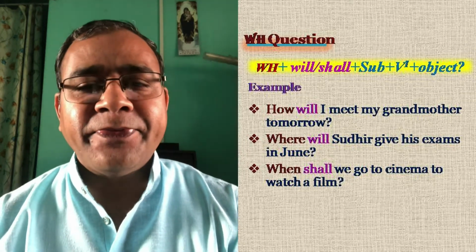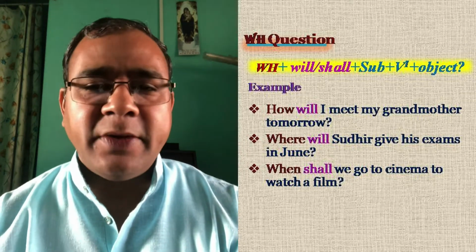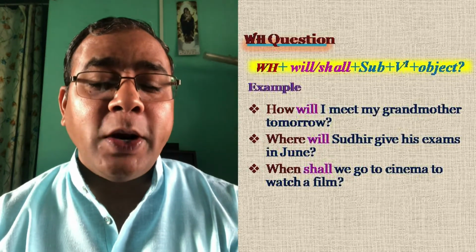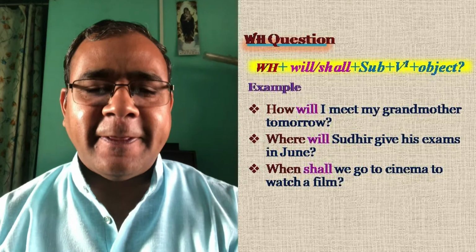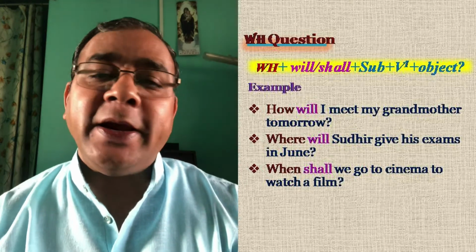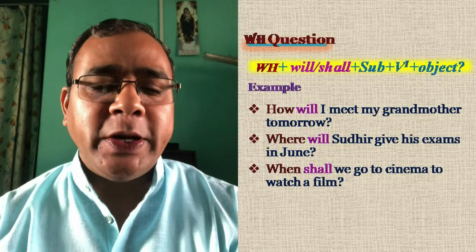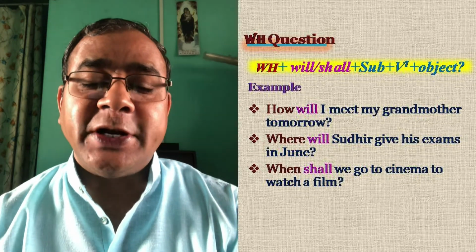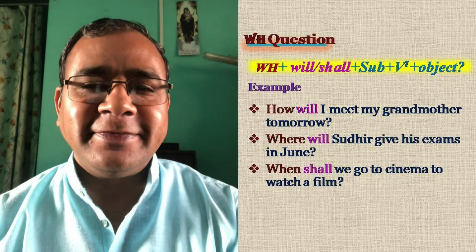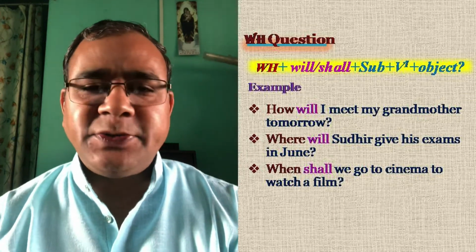In Chennai or wherever. Where will Sudhir give his exams in June? When shall we go to cinema to watch a film? Okay. So it's very easy.